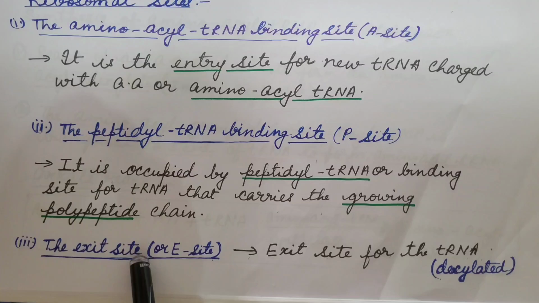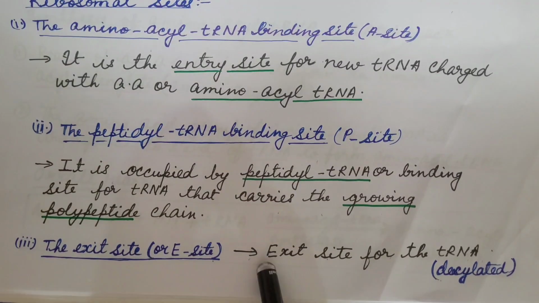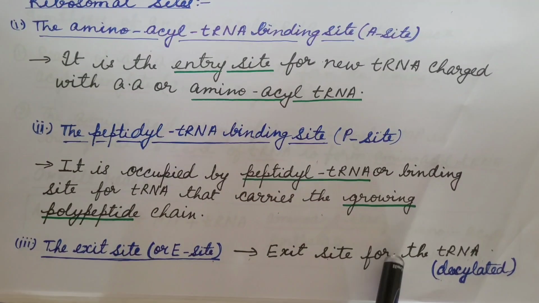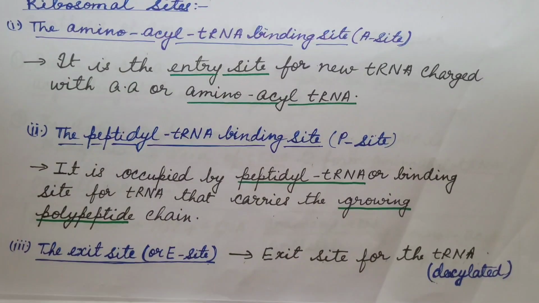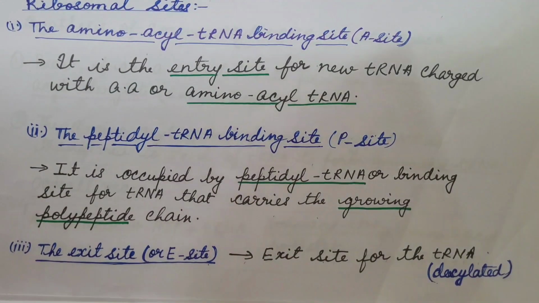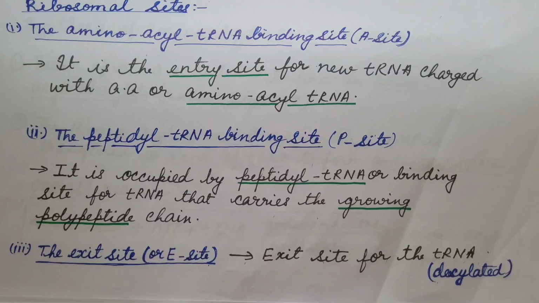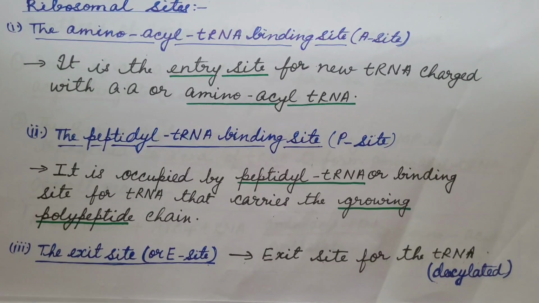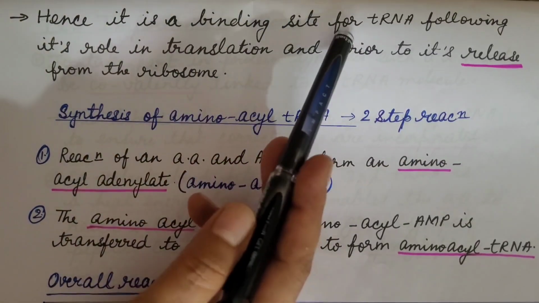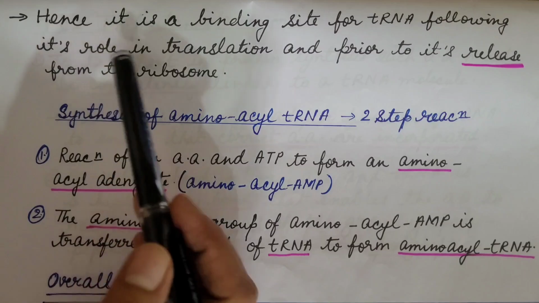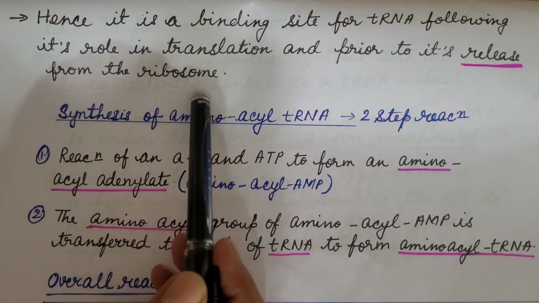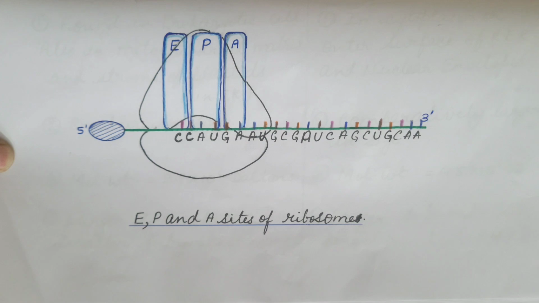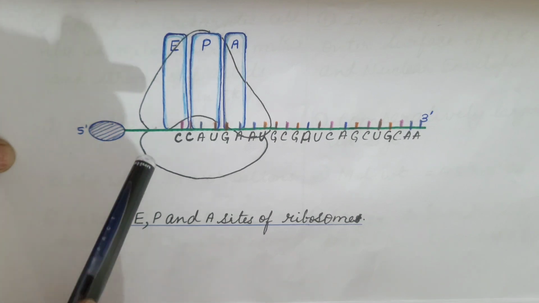Third is the exit site or E site. It is the exit site for the deacylated transfer RNA, or in other words, the exit site for the transfer RNA which has done delivering the amino acid. Hence, it is a binding site for transfer RNA following its role in translation and prior to its release from the ribosome. Now, let us see the structure of the functional ribosome.